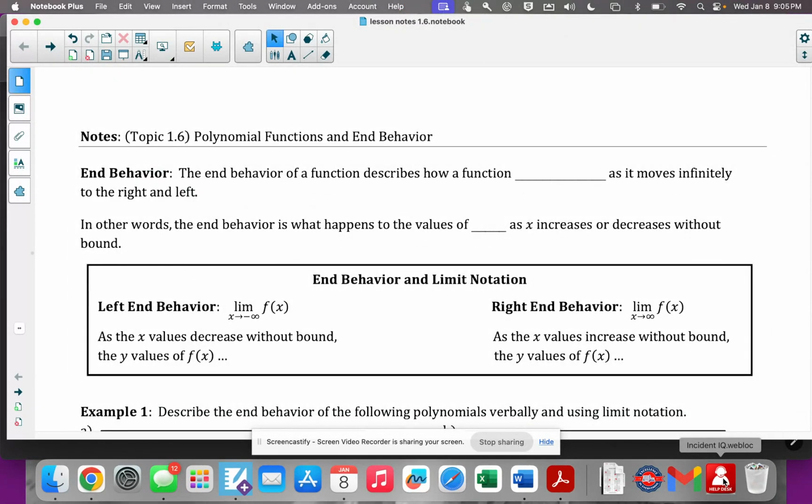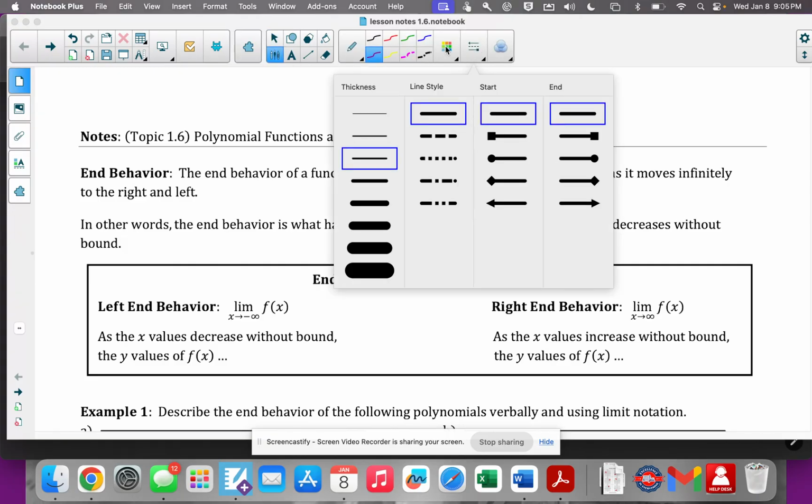Okay, 1.6, polynomial functions with end behavior. Again, this is something that I covered in my class, so this should look a little bit more familiar to you. However, if you're new to this, again, end behavior is actually not all that difficult. There's just very specific ways on how it gets written. So make sure you're writing it down and paying attention as we go.